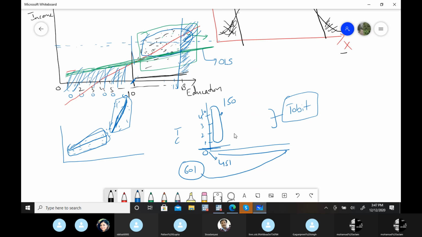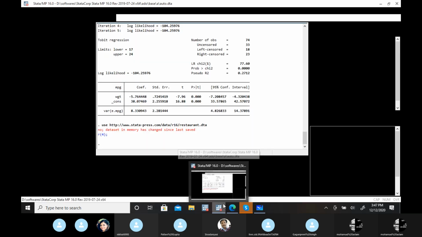So this is applied work, where there are some subjectivities, but then we have to take some extra support from the literature on which one is appropriate. Like in this case, if it's only a category, then multinomial. If it's an order, then ordered logit. And if you want to work together with this zero case, then you have to apply this Tobit model. For Tobit, in place of probit and logit, now you have to type Tobit model.